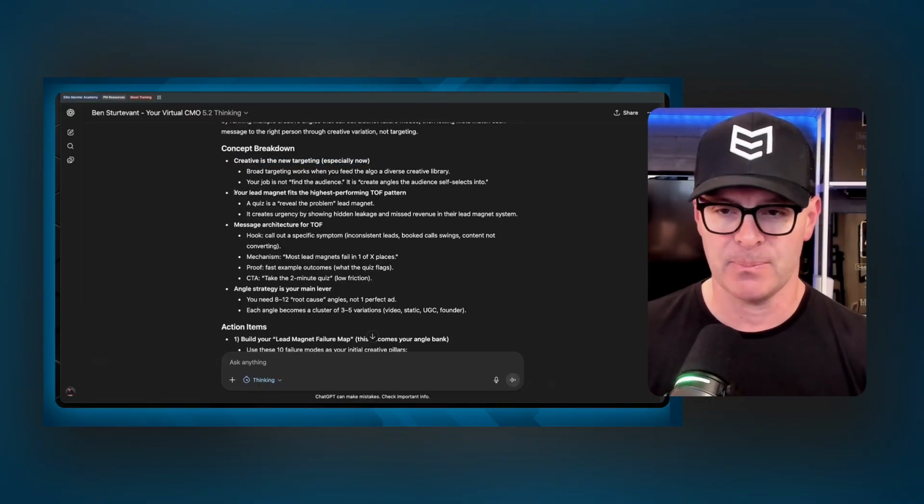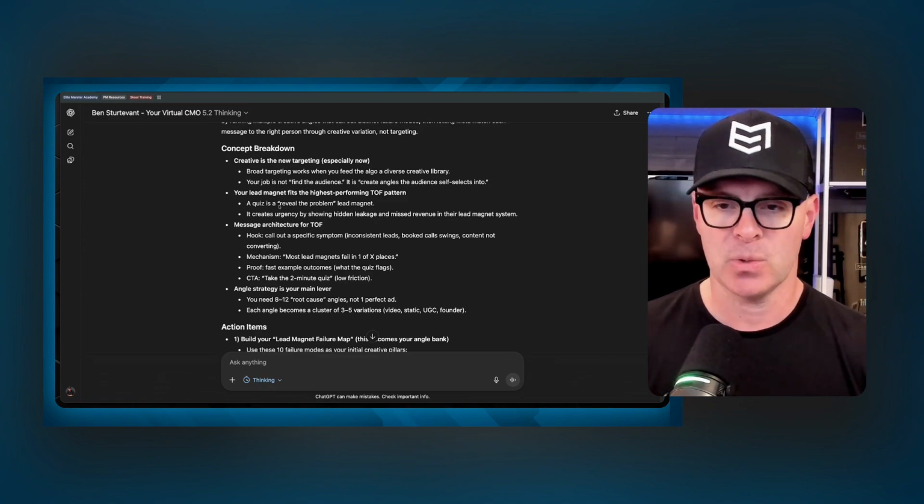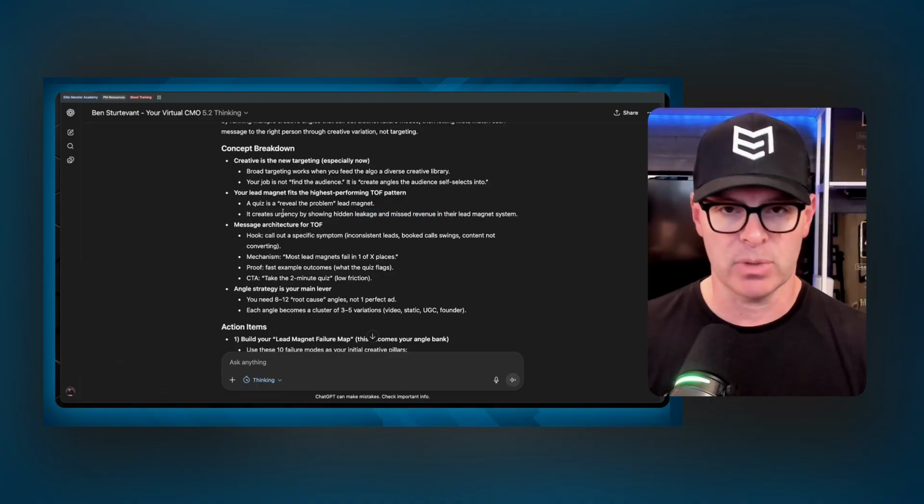It's giving you some feedback here. The lead magnet fits the highest performing top of funnel pattern. The quiz reveals the real problem, creates urgency by showing hidden leakage. So it's just reaffirming that I've got a good lead magnet. It might offer some suggestions to you. Don't be surprised if it does, if it feels like maybe you're missing the mark with your lead magnet. Don't take that personally. It's just something that I've built into the GPT.